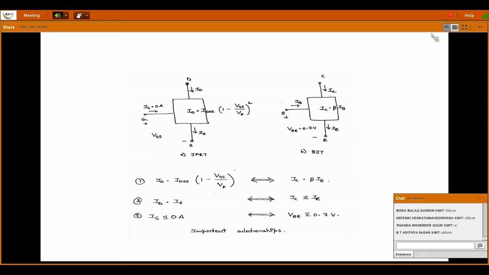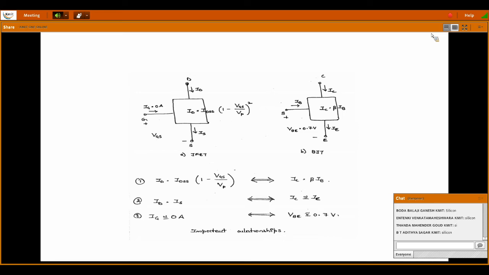So we have written here that IC is approximately equal to the emitter current. And in the third equation, IG is approximately equal to 0 amperes, because we are not giving any VGS initially when we consider ID, but internal reverse bias will be there.